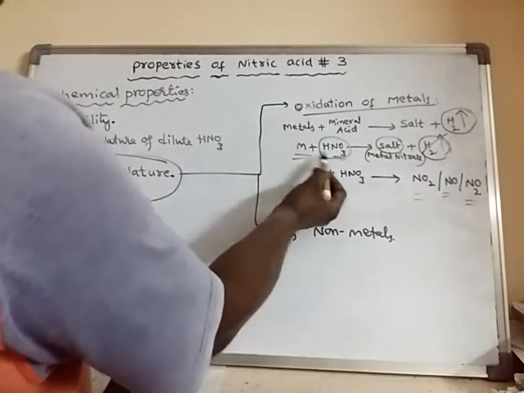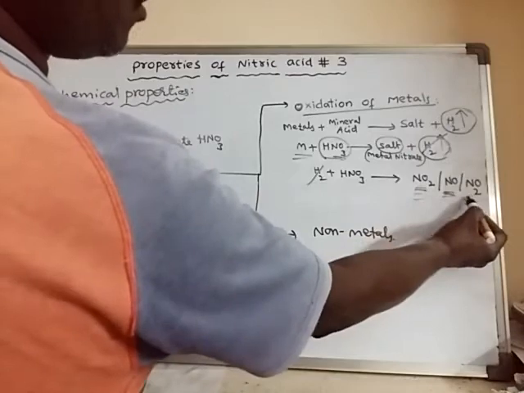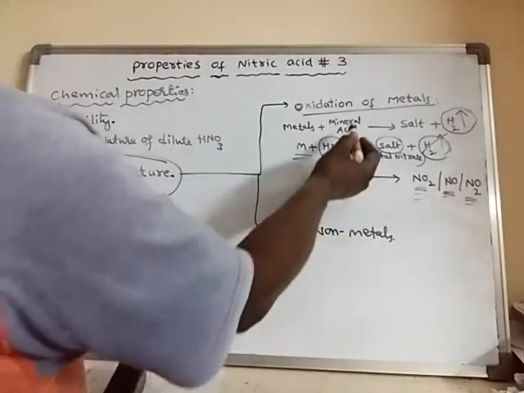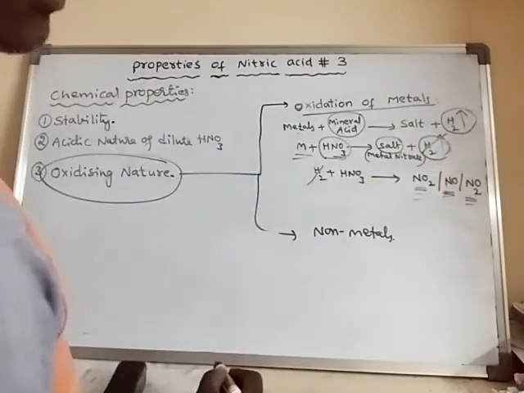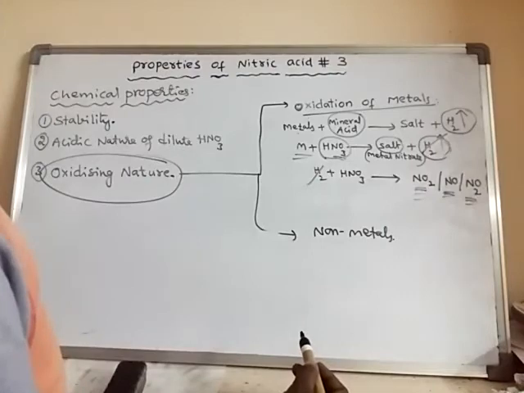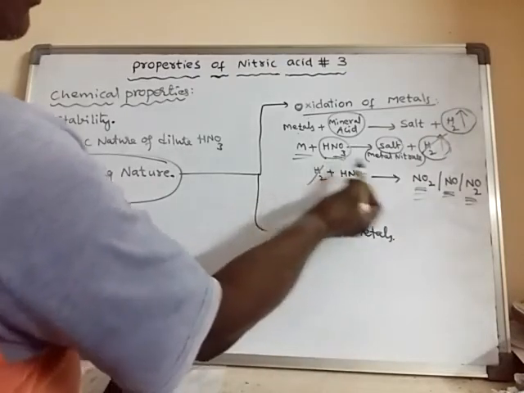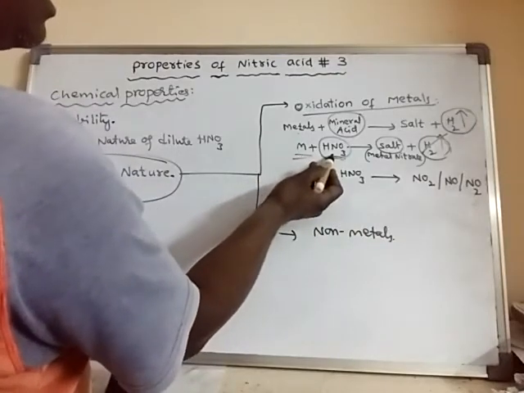When nitric acid reacts with a metal, it forms either this gas or this gas or this gas. Whereas all other mineral acids, when they react with metals, liberate hydrogen gas. But nitric acid does not liberate hydrogen gas. Instead of hydrogen gas, it liberates any of these gases when it reacts with a metal.